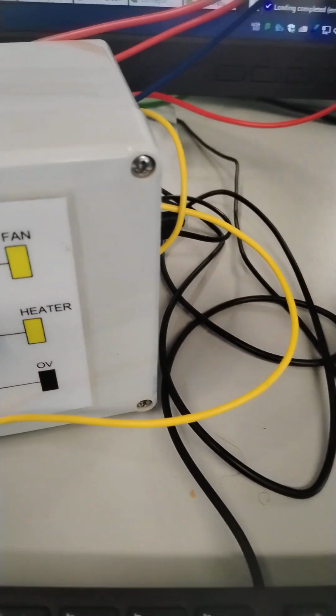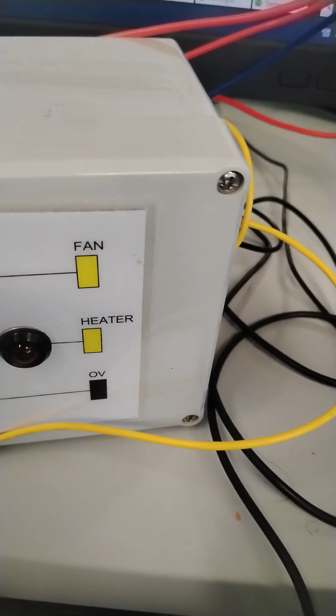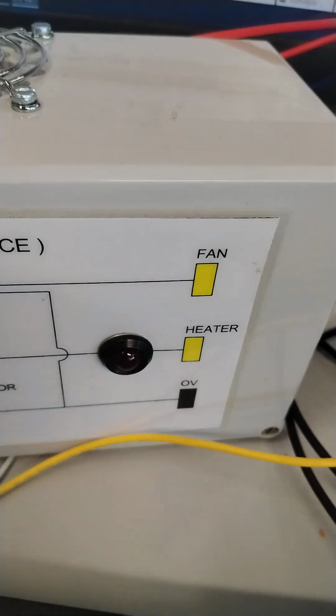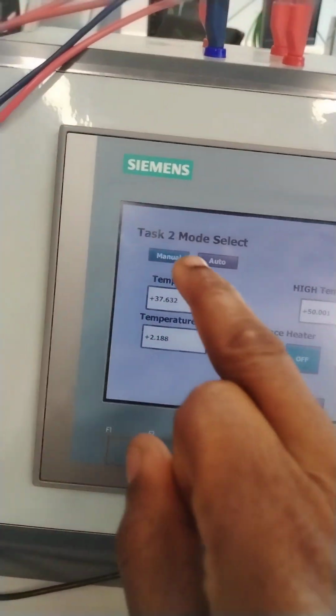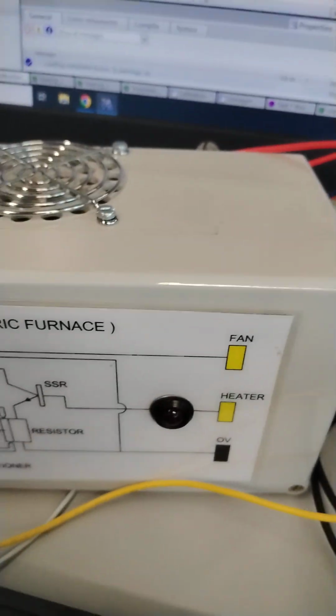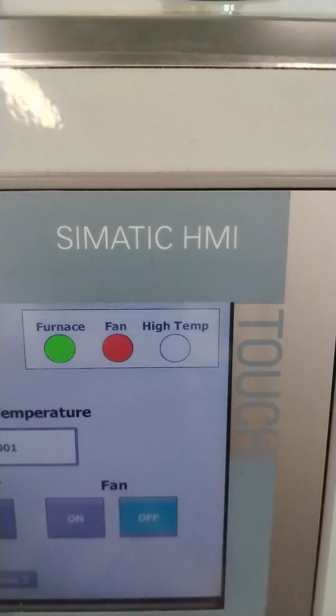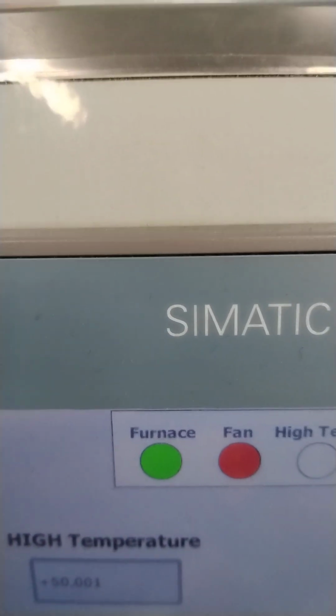But let's test the manual mode. Let's set the manual mode. So on the manual mode, we can turn it on. See, the heater is off now. We can turn on the heater. So the heater is on. The display of the heater is on. The furnace is green.